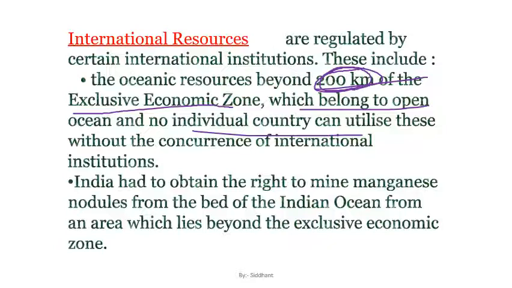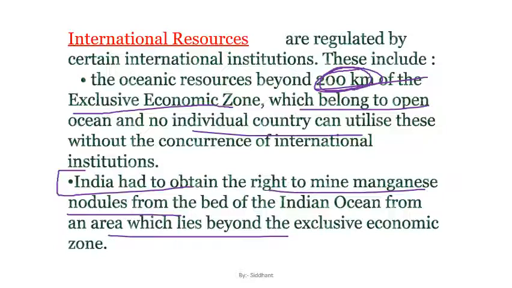But being a prominent nation in the Indian Ocean, we have one advantage: India has obtained the right to mine manganese nodules from the bed of the Indian Ocean, from an area which lies beyond the exclusive economic zone. Since we are so prominent in the Indian Ocean, that is why the Indian Ocean is named after India, which is also part of your ninth class question.